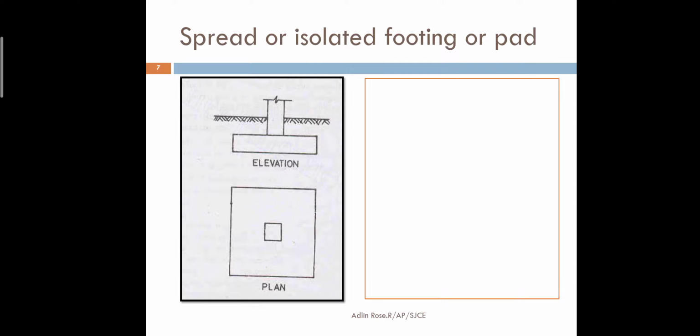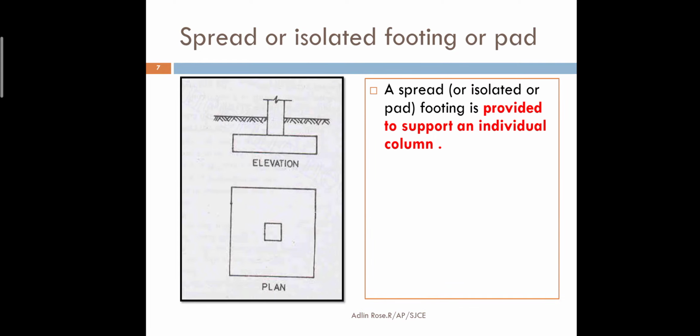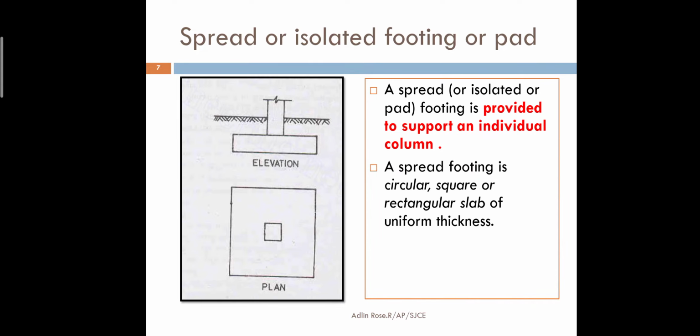It is also known as spread footing because the load from the column is distributed to a larger area, or it is spread to a larger area. So that is called a spread footing. It is provided to support below the columns. You can't provide it in walls. It is not used in a load bearing structure. It is used only for framed structures. Below the columns you are going to support it by means of spread footings or isolated footings.